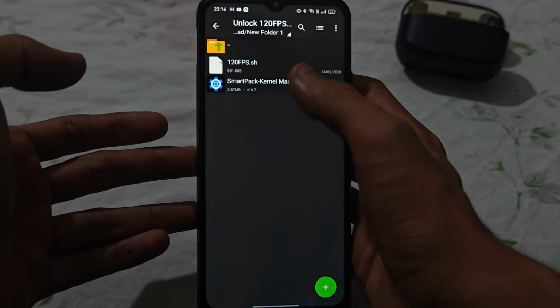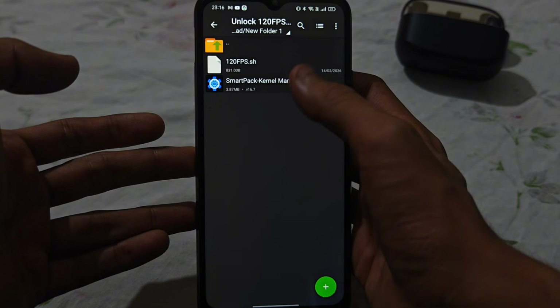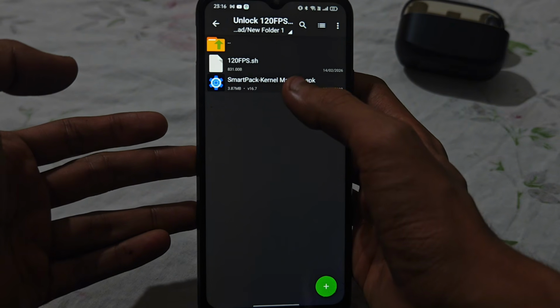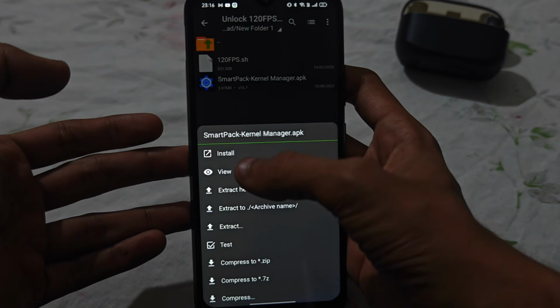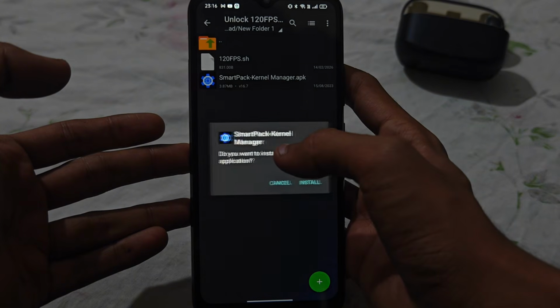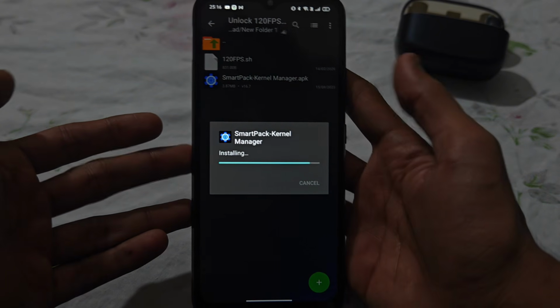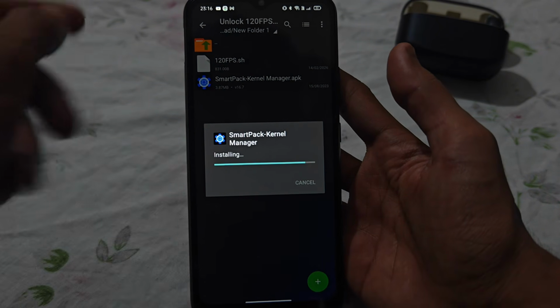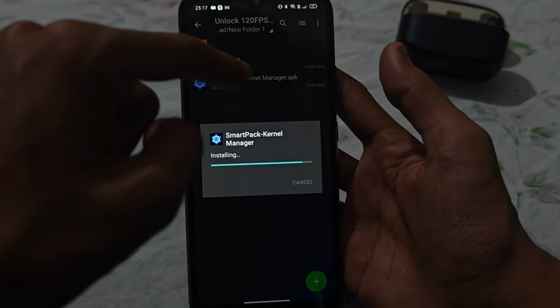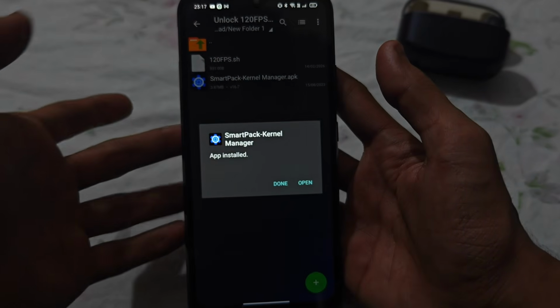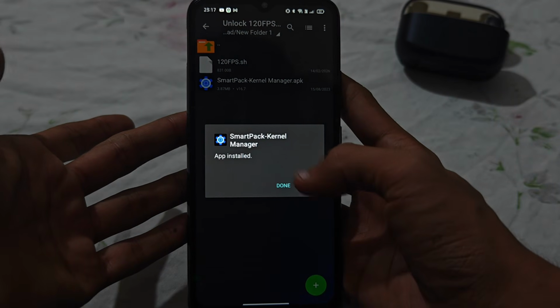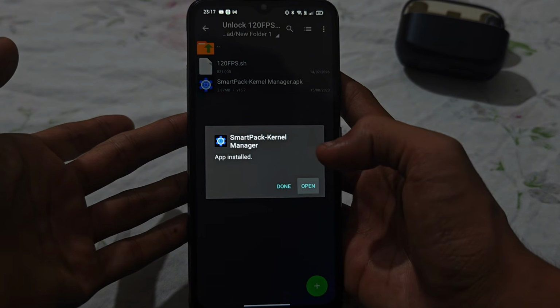Guys, as you can see, there are two files. We will be using these two files to achieve 120 FPS. So guys, first install the smart kernel manager. Here's the smart kernel manager. Guys, the file password is in the video, so watch the video carefully to avoid any mistakes or errors. As you can see, the smart kernel manager has been installed.